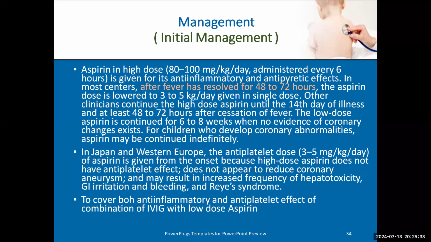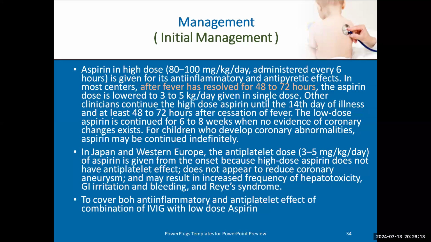But if the patient has an aneurysm or significant coronary dilatation, we'll make earlier and more frequent follow-up. We may make follow-up twice a week. This is according to the American Heart Association 2017. You will have echo twice a week, then once a week. The routine echo, after 2 weeks and 6 weeks, is for normal patients. But if the patient has coronary abnormalities, the frequency of the echo depends on the abnormalities. It may be up to twice weekly.